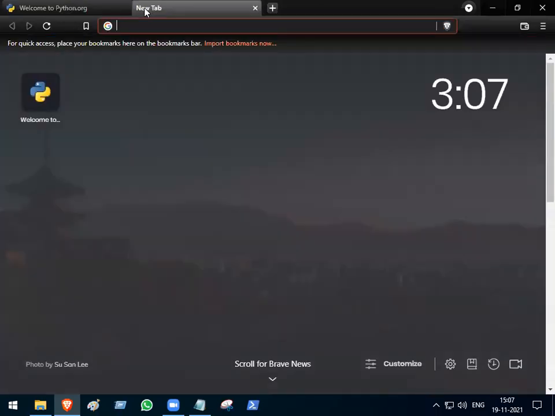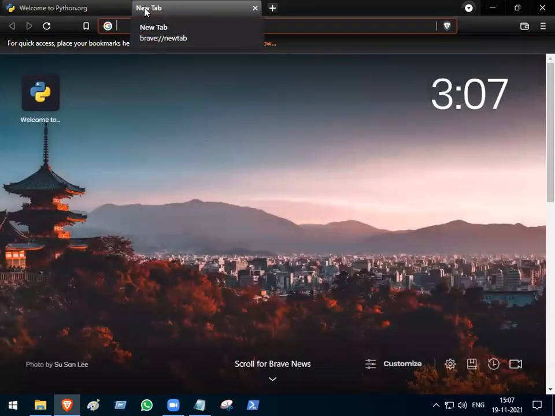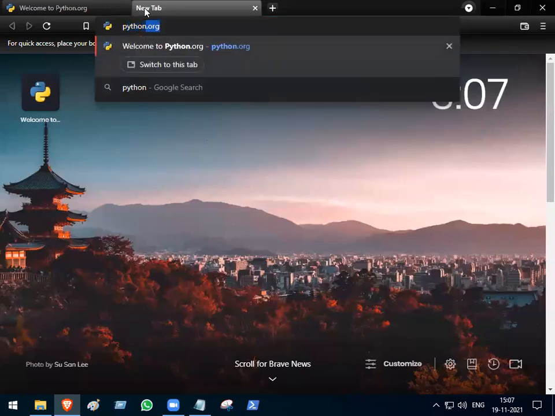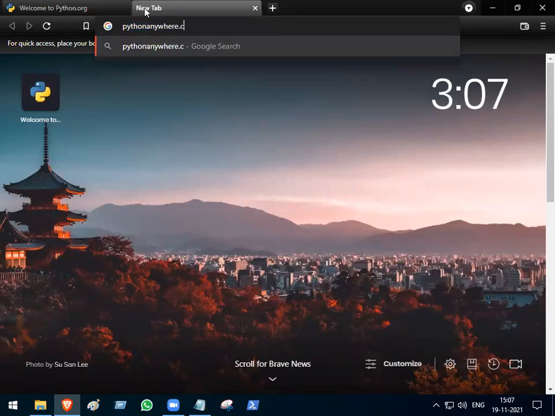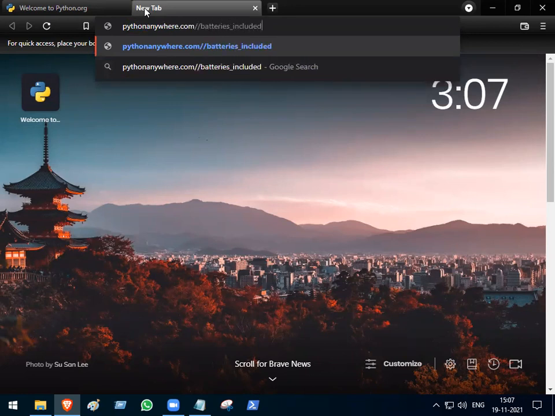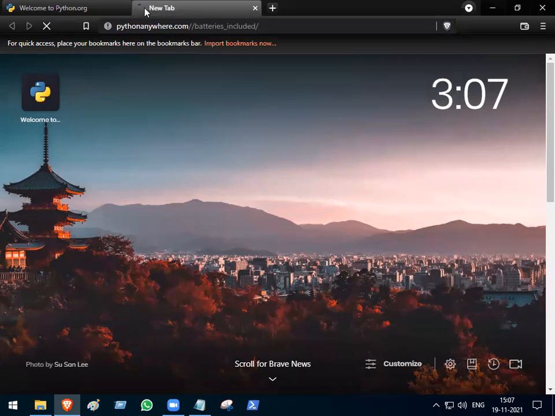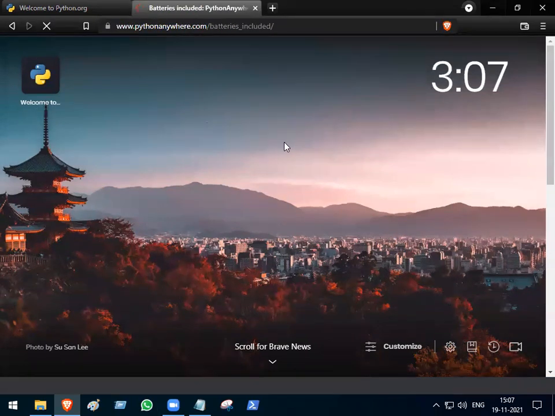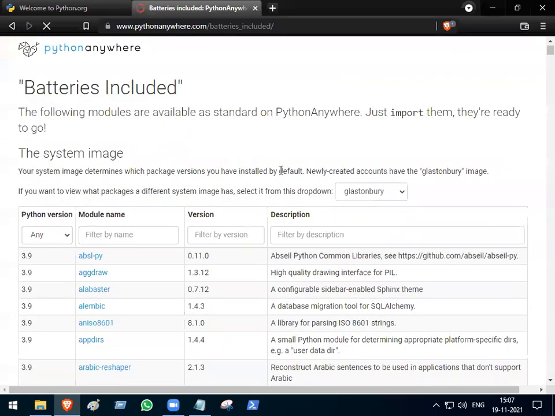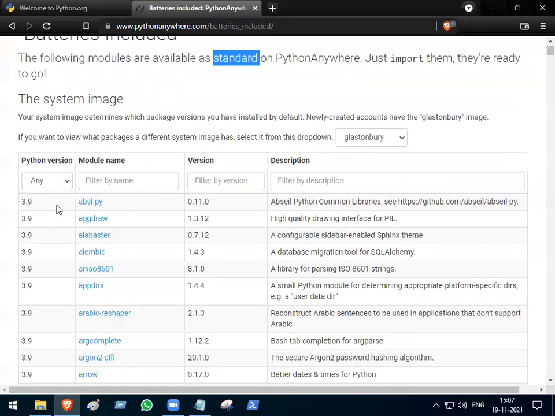What is the website to know about the standard packages of Python? pythonanywhere.com/batteries_included. So here I have only the standard ones, like on the Play Store, I have all the standard things there.